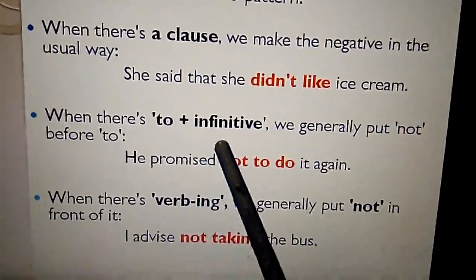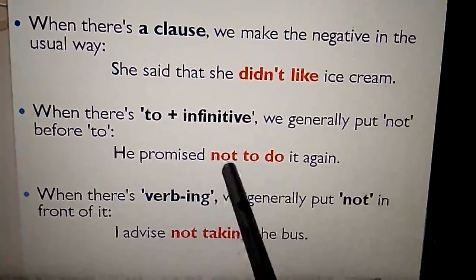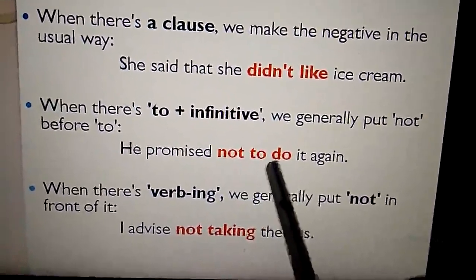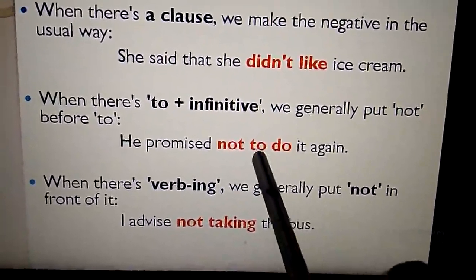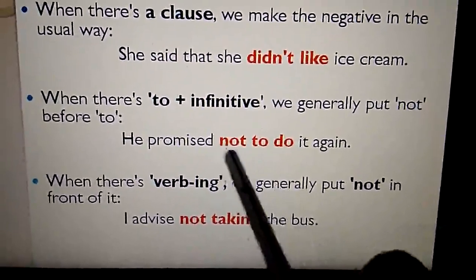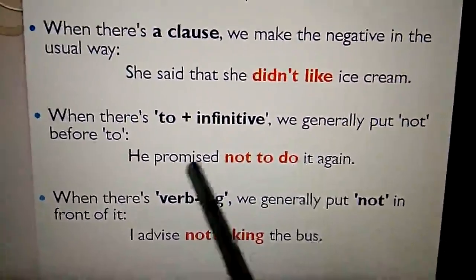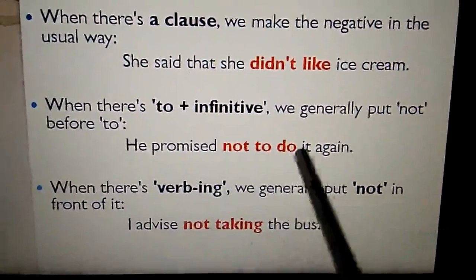And we have another way wherein we use two infinitives. That is, he promised not to do. That means if you want to use a to infinitive, before this to infinitive we have to add the word not to make it a negative statement. He promised not to do it again.